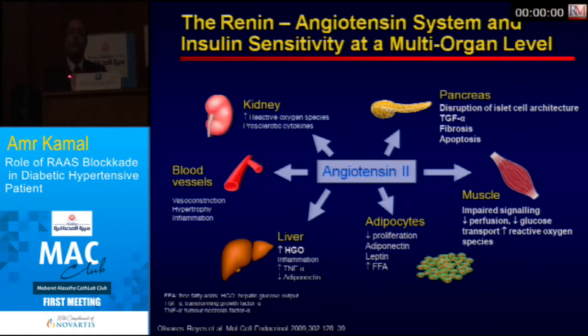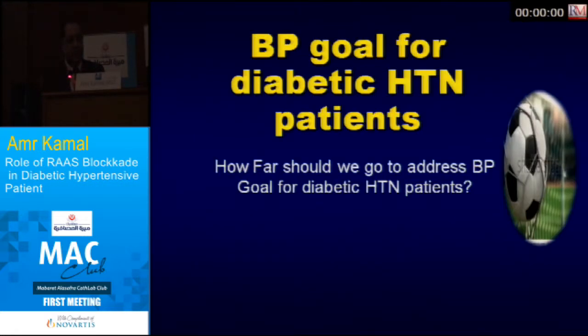So if we block this main player, angiotensin II, we get a lot of good things. And this is the goal achieved by the angiotensin receptor blockers and ACE inhibitors. And I will describe the difference between blockade of this and that after a few minutes.